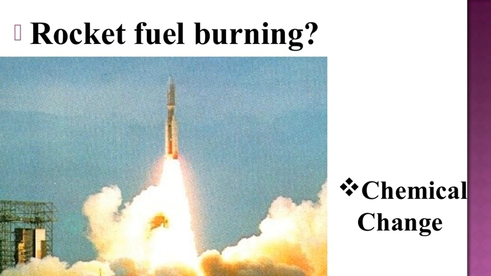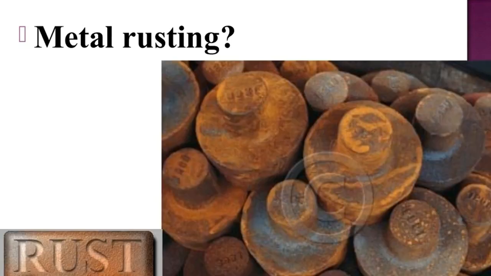Another example of chemical change is rocket fuel burning. Rusting of iron is another fine example of a slow change as well as a chemical change, where iron gets rusted, that is, formation of hydrated ferric oxide takes place in the presence of oxygen and moisture.